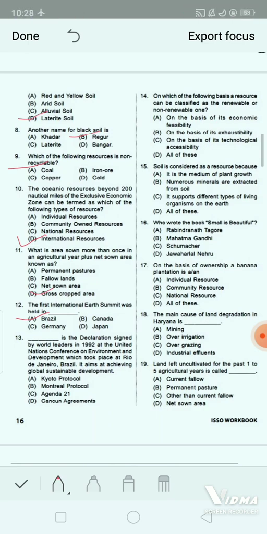Dash is the declaration signed by world leaders in 1992 at the United Nations Conference on Environment and Development, which took place at Rio de Janeiro, Brazil. It aims at achieving global sustainable development. First option, that is option A, Kyoto Protocol. Option B, Montreal Protocol. Option C, Agenda 21. And option D, Cancun Agreements. Yes, right answer will be option C, that is Agenda 21.